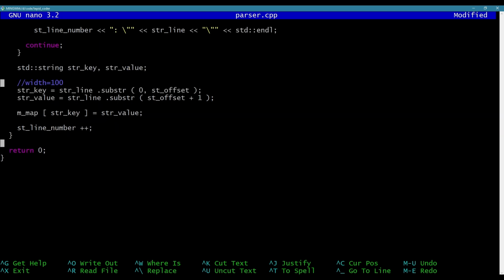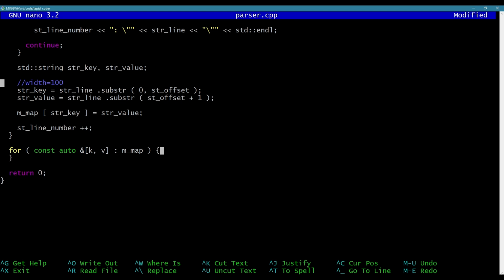Cool. So now by the end of the loop, we'll have read every line, and for each line we're going to find where the equal sign is, and we're going to get the key, which is everything before the equal sign, and we're going to get the value, which is everything after the equal sign, and we're putting it into the map. Now we've got to actually show everything. So we're going to do for const auto reference, and we're using something called a structured binding. I think this was introduced in C++17?